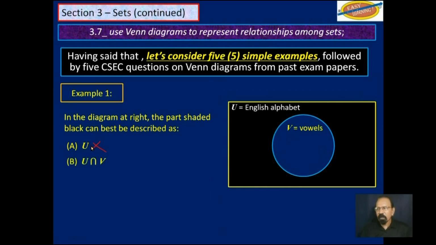So that is out. Next, U intersection V. Now that doesn't make sense because U is everything. Next, V complement, V prime. V complement means everything outside of V. And yes, this looks reasonable, so we can hold that for the time being. Let's look at the other answer. U complement union V. That doesn't make sense. What is U complement? So our answer to this is C.